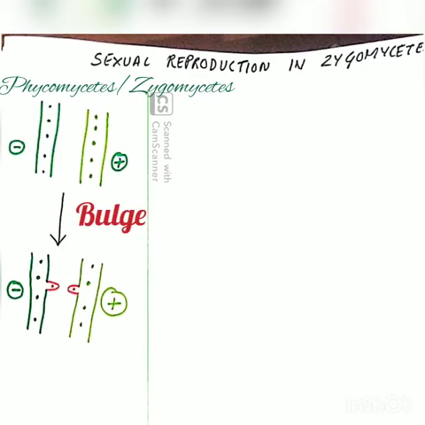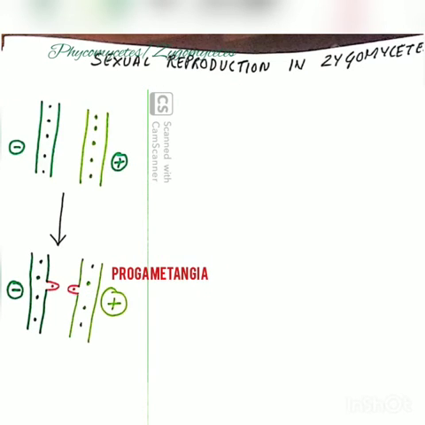Both the hyphae start producing a bulge that grows towards each other. One nucleus also migrates to the bulge area. These bulges are known as progametangia.